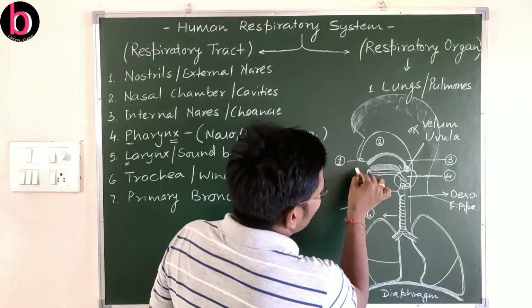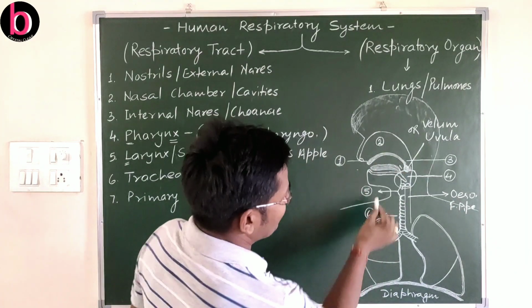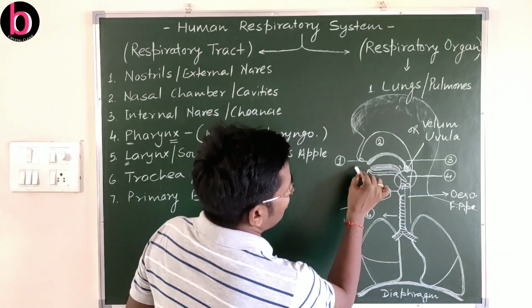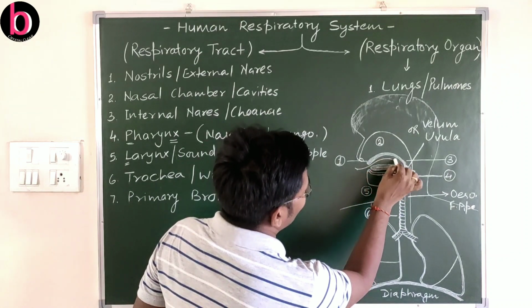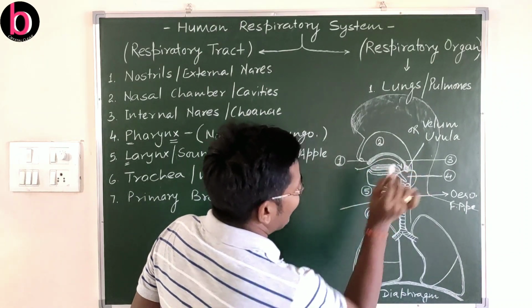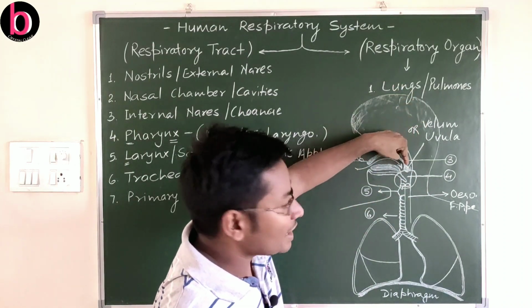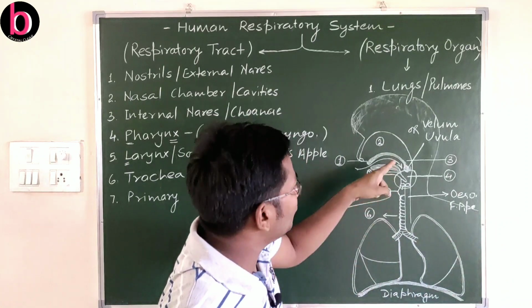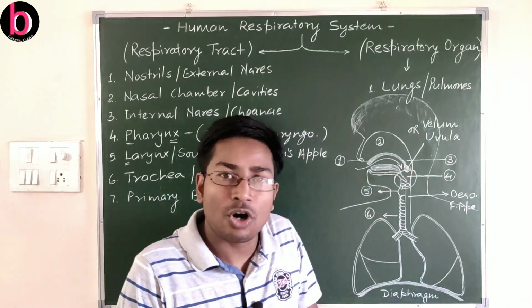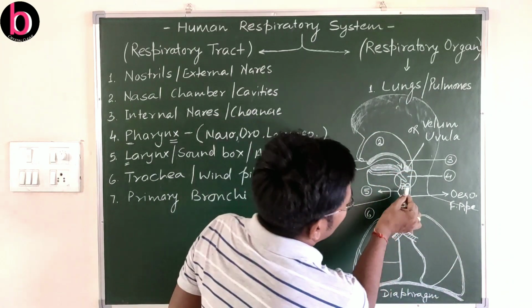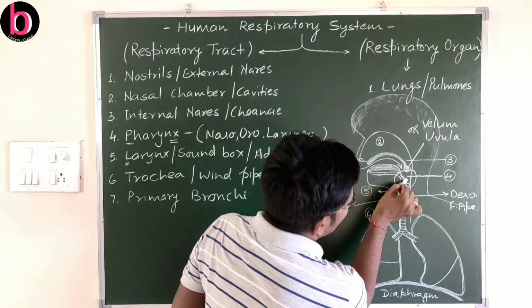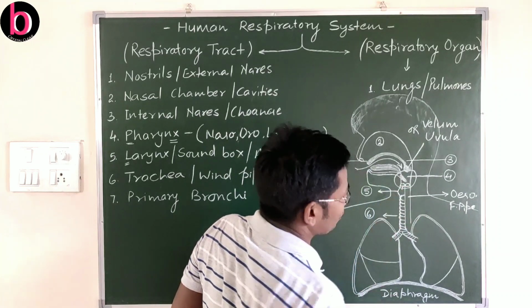When food material enters through here, this is the tongue, when food material or water enters, at that time this velum or uvula is folded back, pushed back because of the pressure of food or water, while this structure here is also very important.